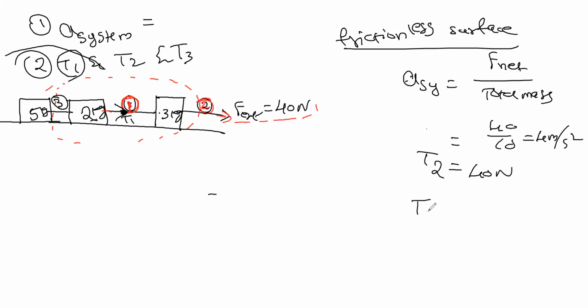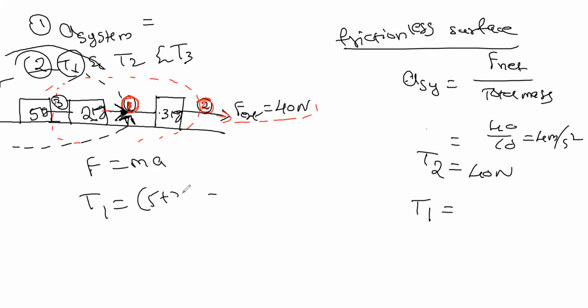What is the tension in the first string? As I told before, you have to consider the total bodies. So here it is T1. F equals ma, that is T1. Now the mass is the total, 7. 7 into 4, so 28 Newton. 7 4s are 28 Newton.